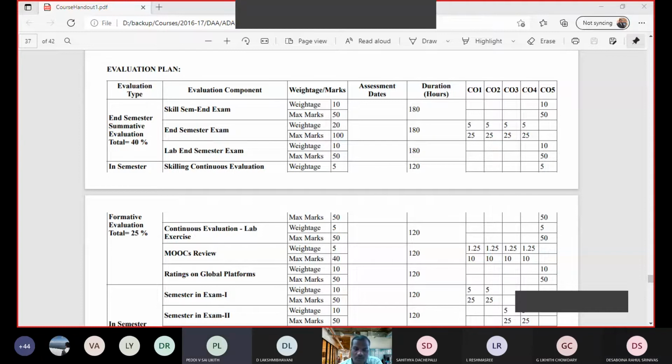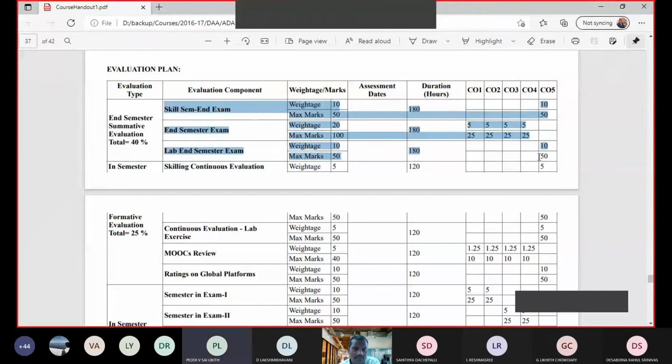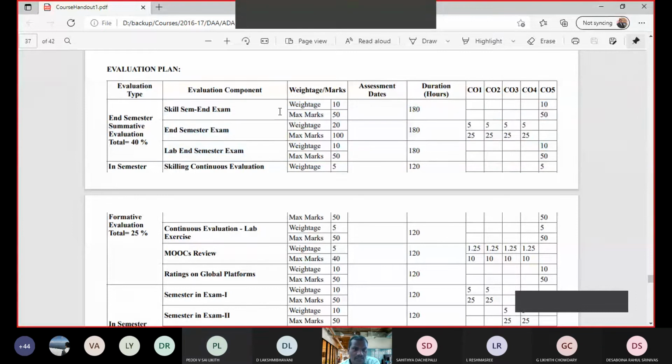Very good. So first you look at the external components. How many components are there in external? There are 3 components. First one is skill cement exam, that is 10% weightage. End semester exam, that is 20% weightage.